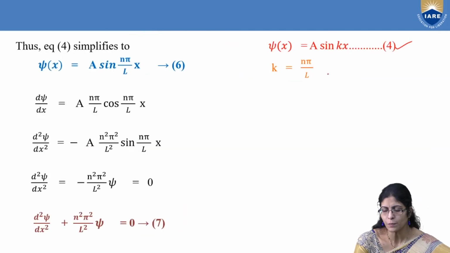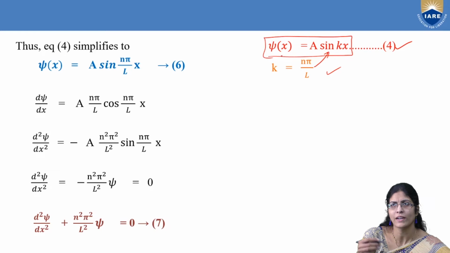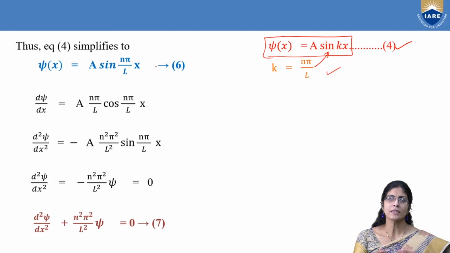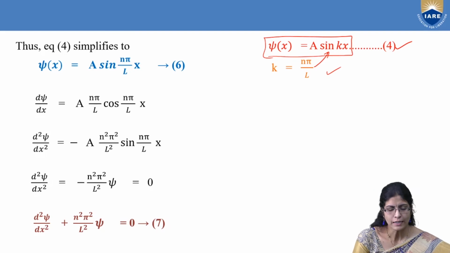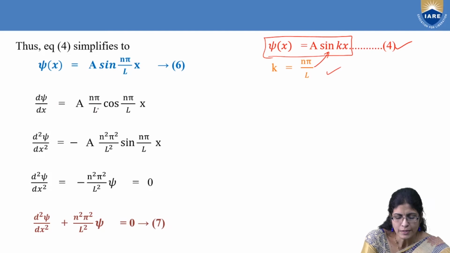You have two supports here. Substitute this in psi. You now have a quite well-defined form of psi of x. What is it? It is A into sin of n pi x by L. Holding on to this psi, I am trying to get still more information about the electron. So for that, I want to differentiate it once with respect to x. What do you get?